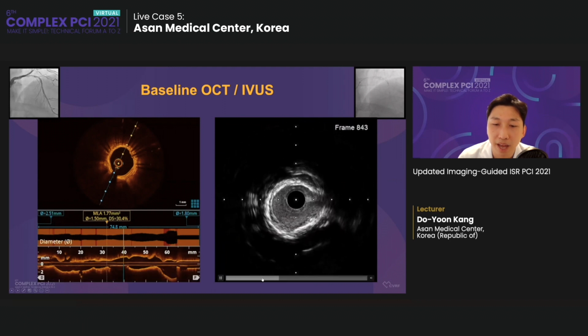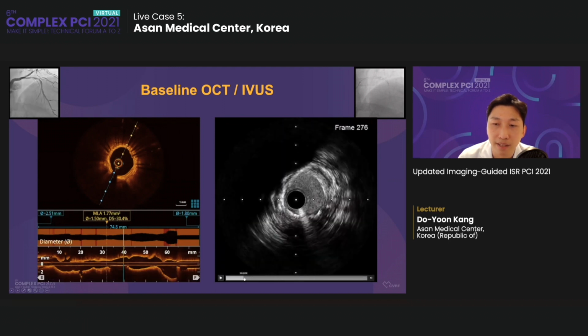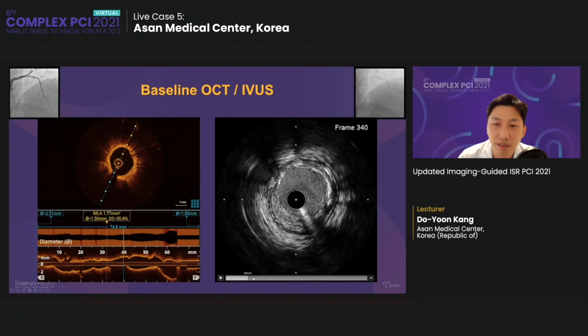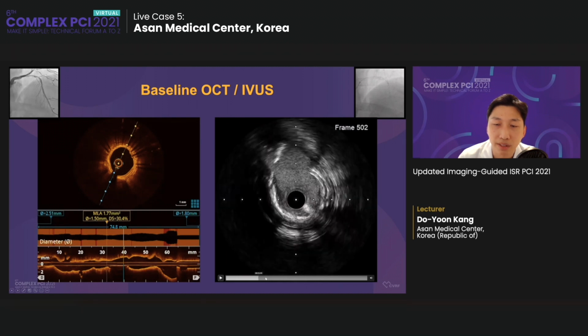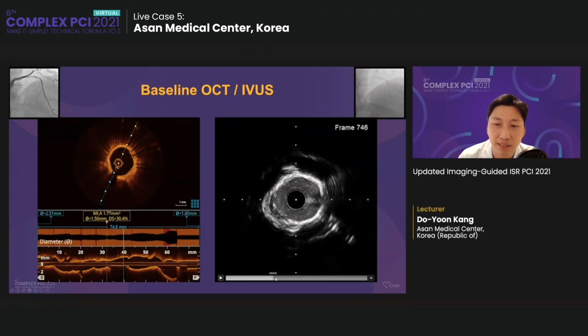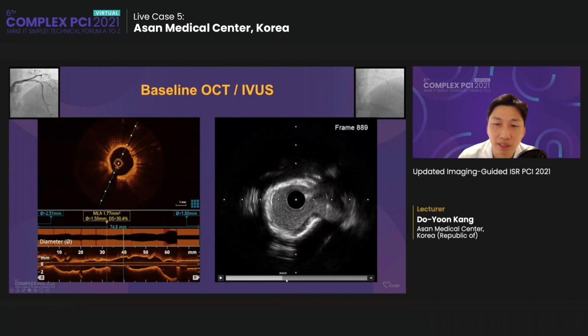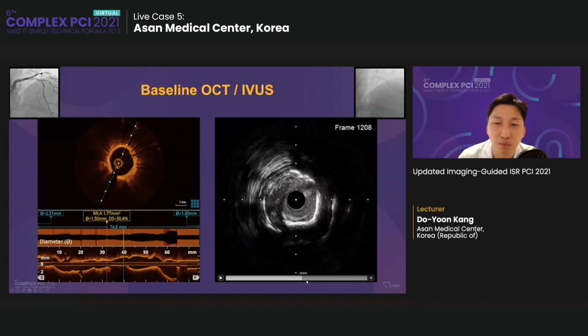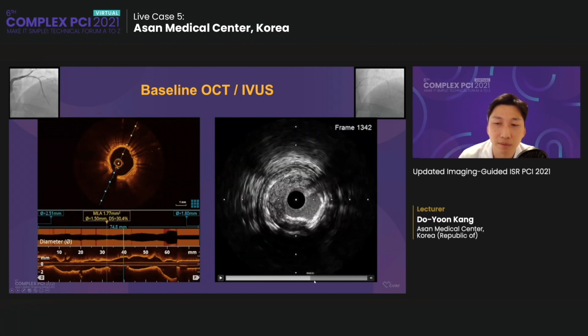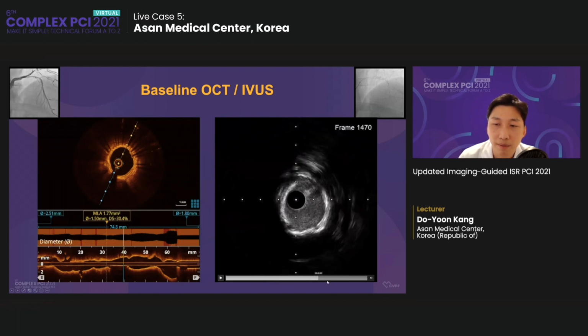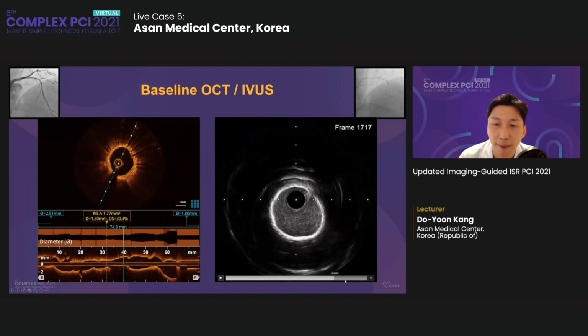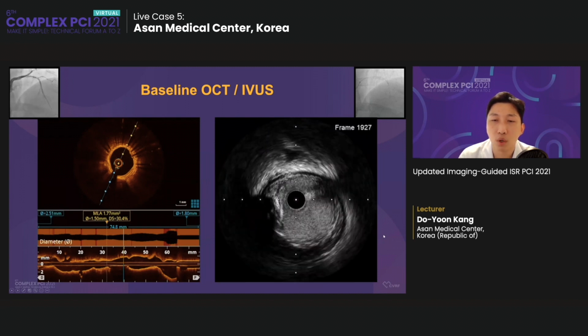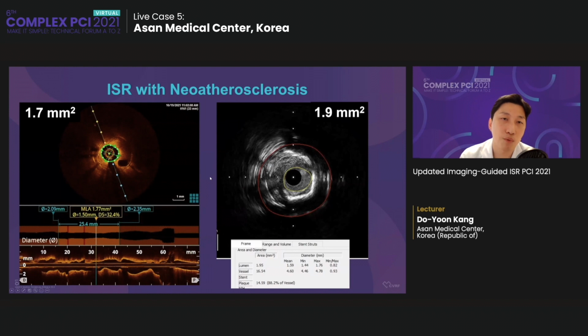And also in IVUS, you can see the same finding. Here, distal edge is clear, and there is a severe calcification and plaque inside the stent. But discrimination between calcium and stent is a little bit difficult compared with the OCT. Here is the most severe, and proximal edge is okay. And so the ISR with the neoatherosclerosis with the minimal lumen area about 1.7 or 1.9.